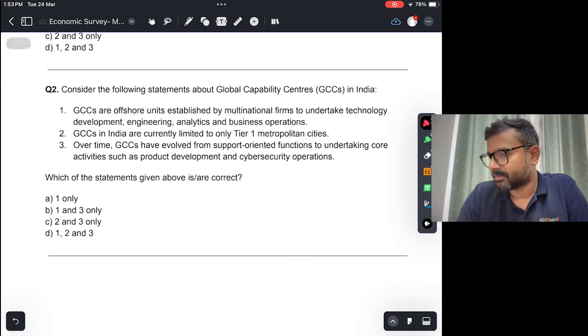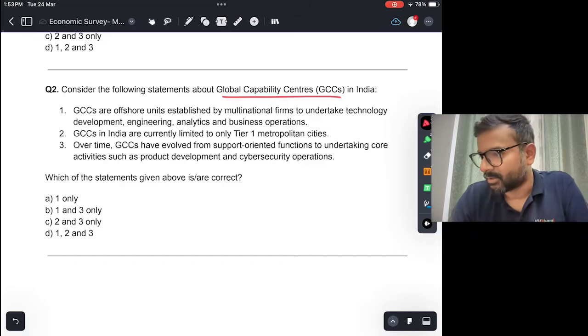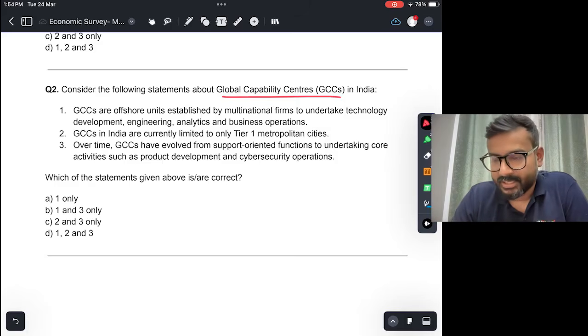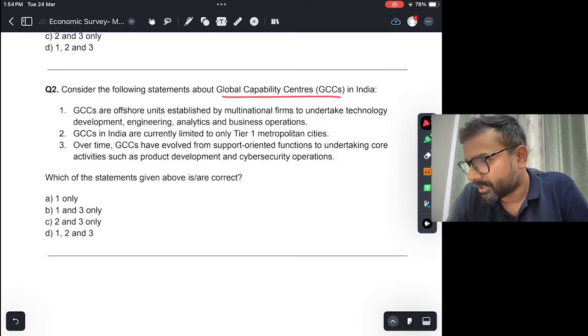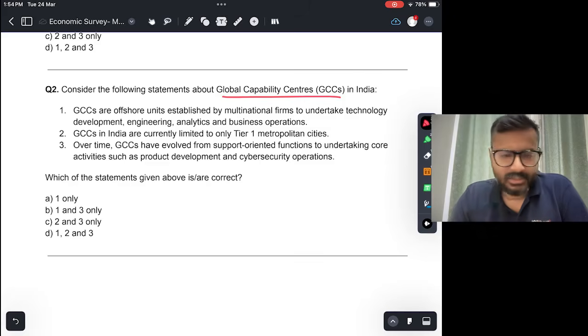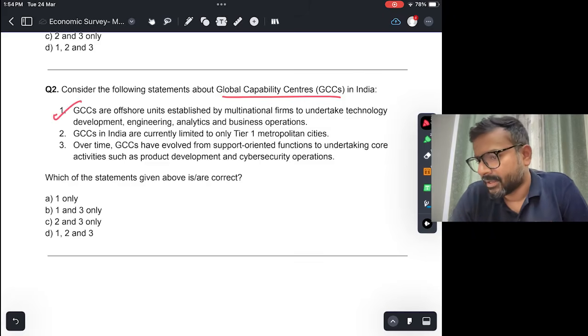Consider the following statements about global capability centers, GCCs, in India. Global capability centers are being established in India a lot. A lot of global companies, MNCs, are preferring India as a location for setting up GCCs. GCCs are offshore units established by multinational firms to undertake technology development, engineering, analytics, business operations. Okay, correct. This is the definition of GCC.